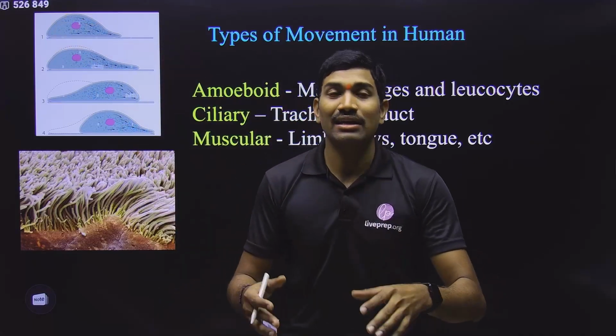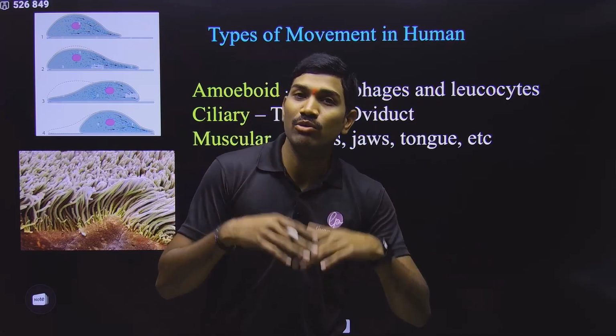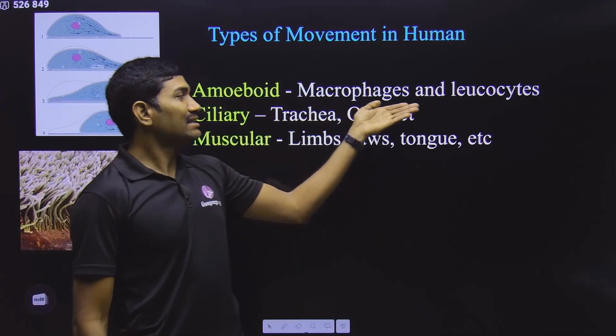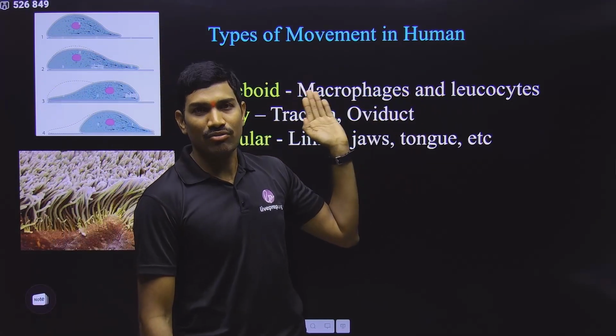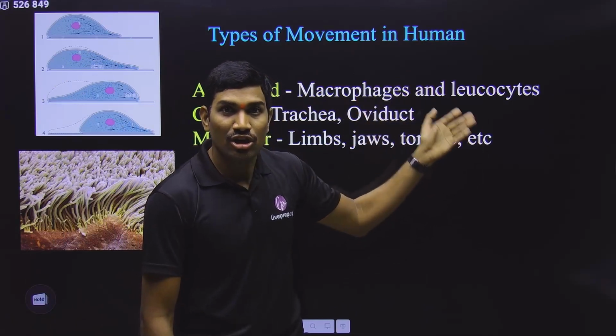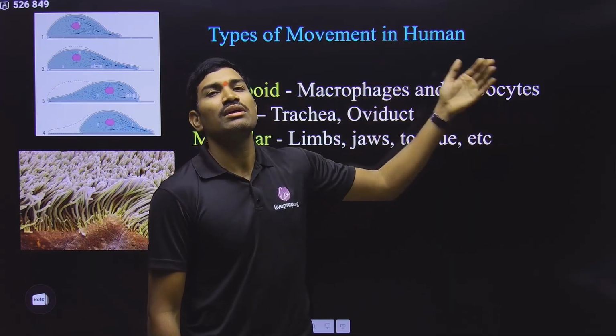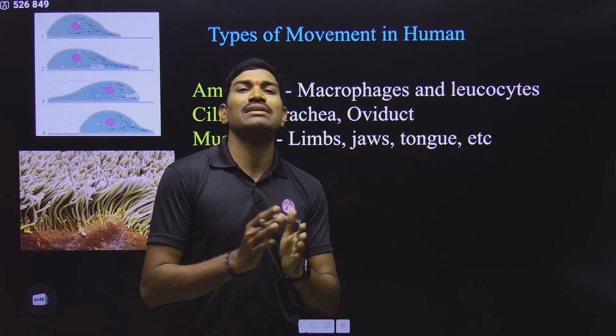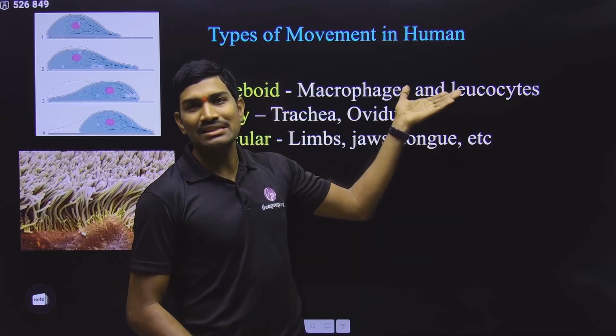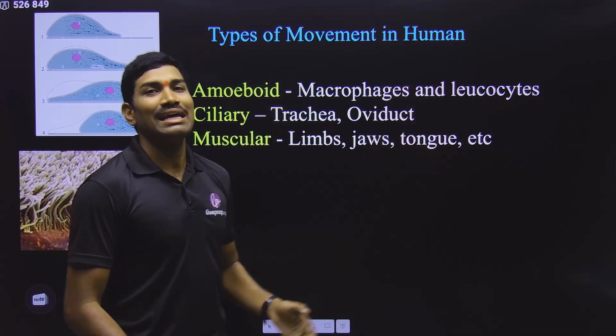In the same way, the way amoeba is able to move, there are some cells in our body like macrophages and leukocytes, and these are also able to move inside our body. This is the comparison they are making. So in this way, these cells are able to move like amoeba.